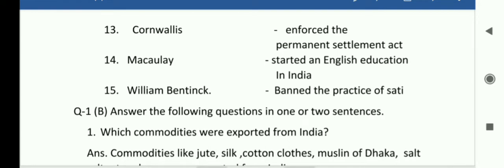Now students, let's start question number first B. Answer the following questions in 1 or 2 sentences.